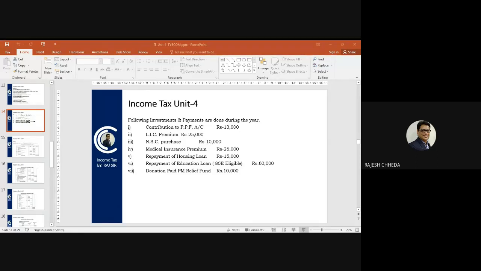So we will claim 80G 10,000 rupees. Followed? So which deductions have we claimed here? 80C, 80D, 80E and 80G, and 80TTA for savings bank interest, which we have done during the question. So all 5 deductions will be claimed in this particular question.